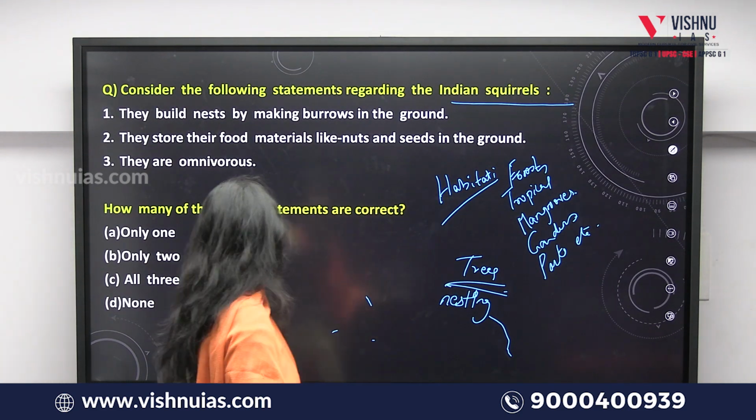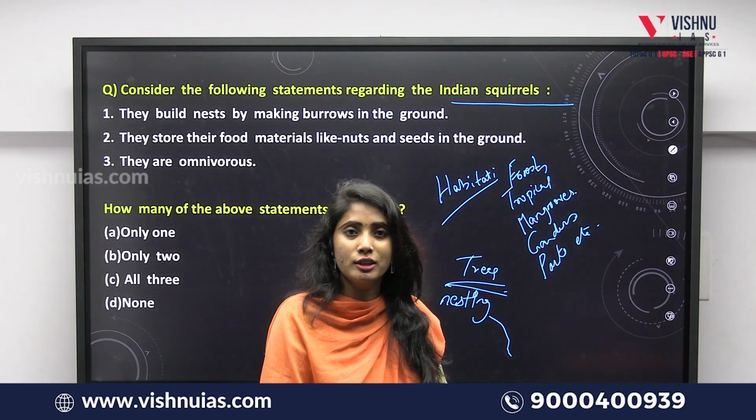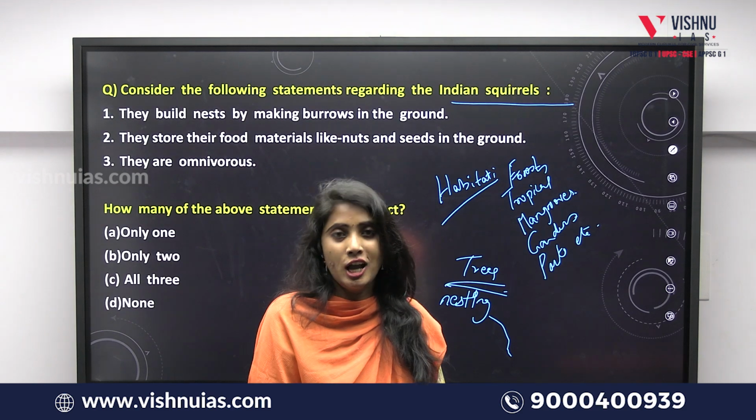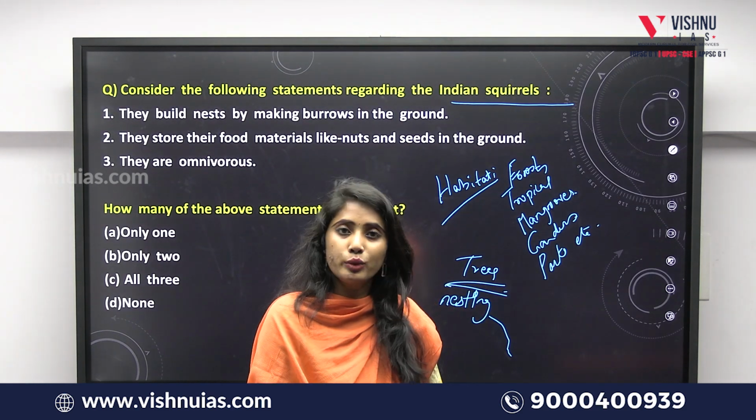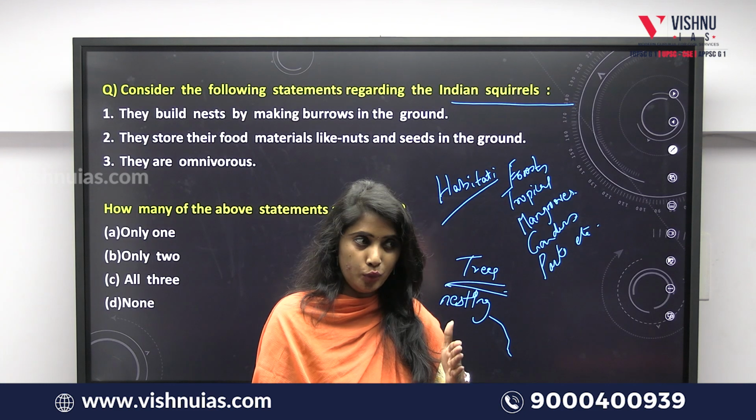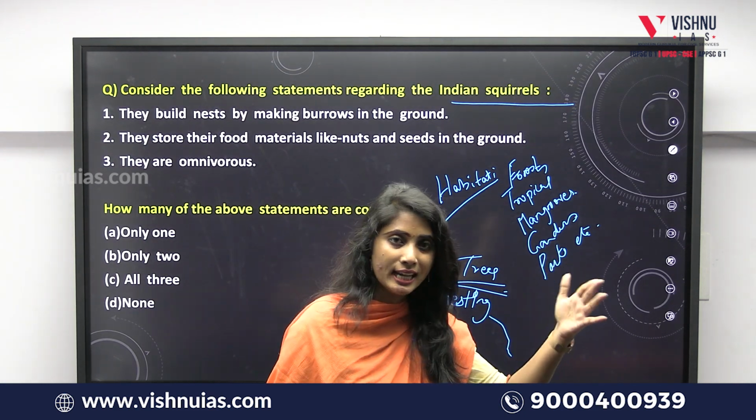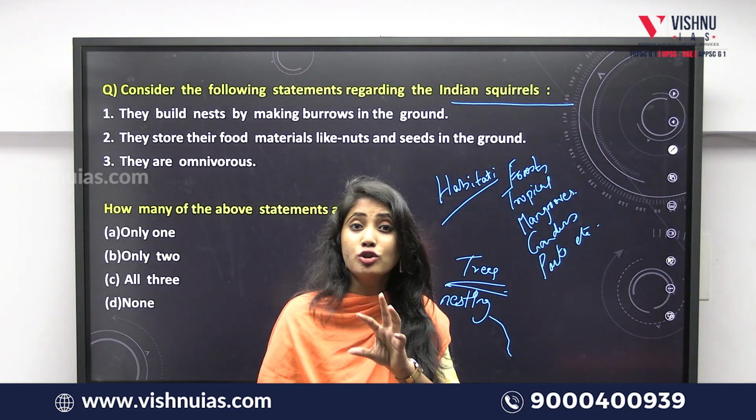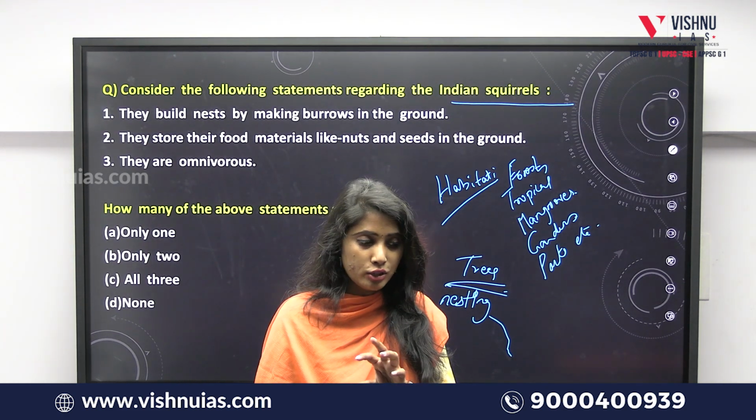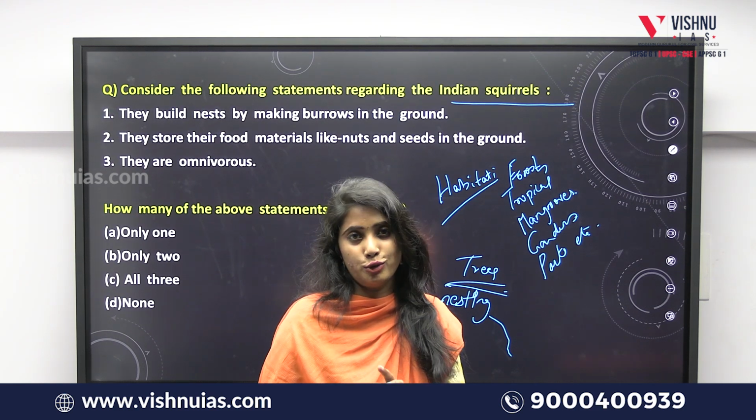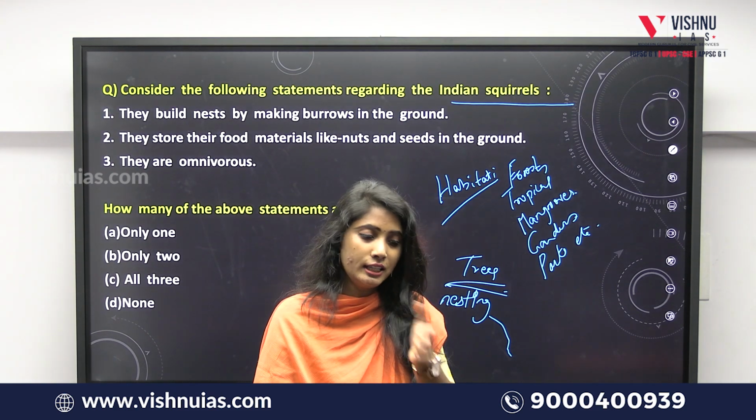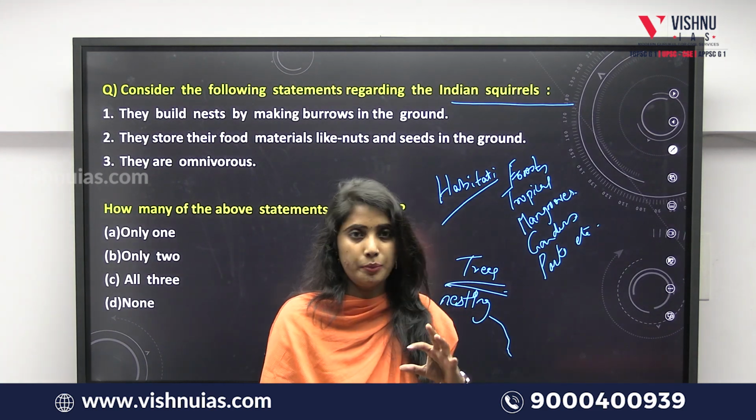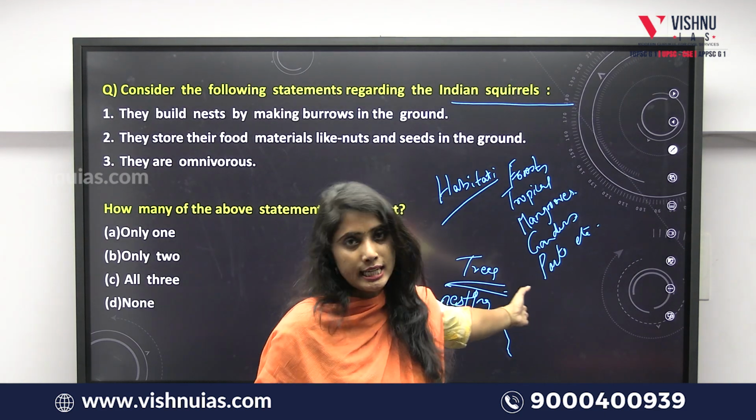What is the third statement? They are omnivorous. What is meant by omnivorous? Those animals which eat both vegetarian as well as non-vegetarian food. Yes, squirrels are omnivorous. They feed on fruits, seeds and nuts, and also at times on some small insects and babies of the birds, and also small worms. So occasionally they switch to non-vegetarian food as well as vegetarian food, but mostly they prefer fruits, nuts and seeds only.